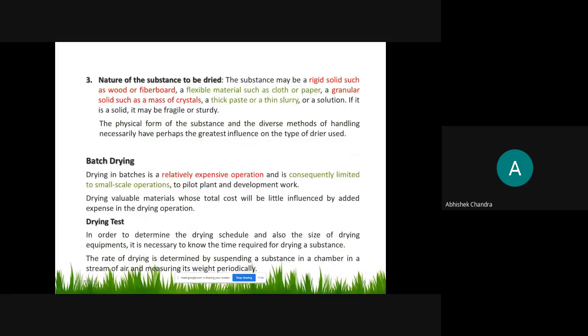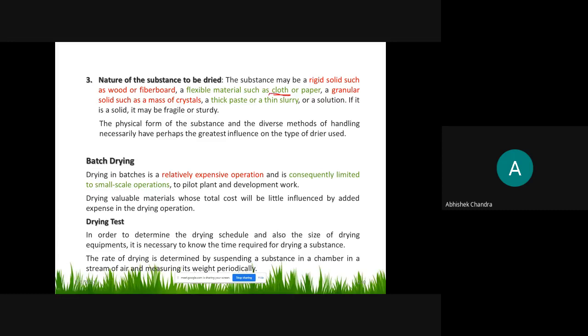Then another way of classification is the nature of the substance to be dried. Sometimes we dry rigid solids such as wood or fiberboard. Sometimes we use flexible material such as cloth or paper, right? Why are we using the term cloth?